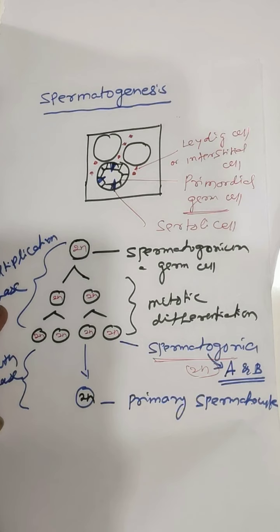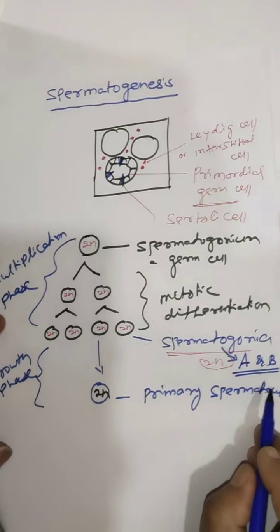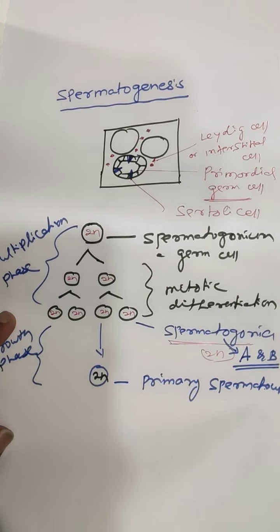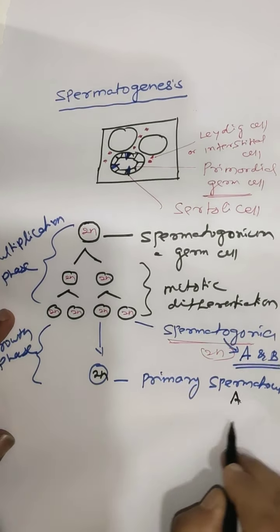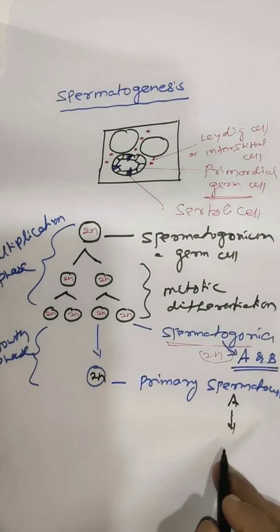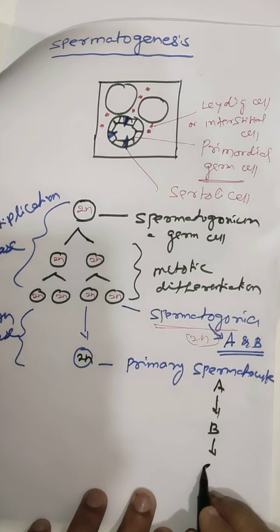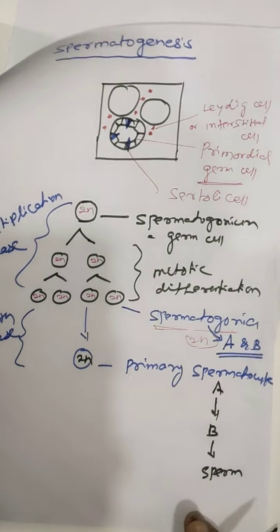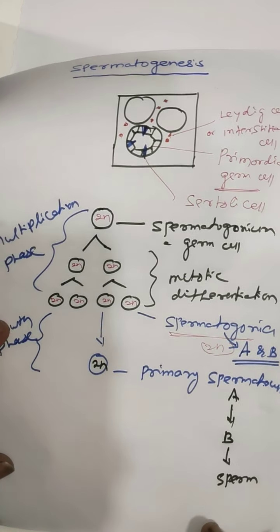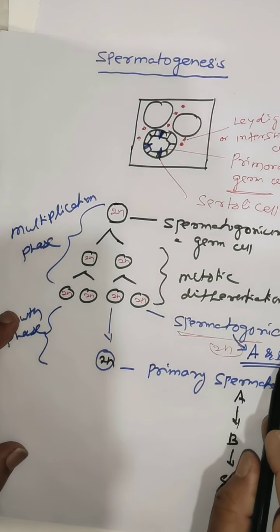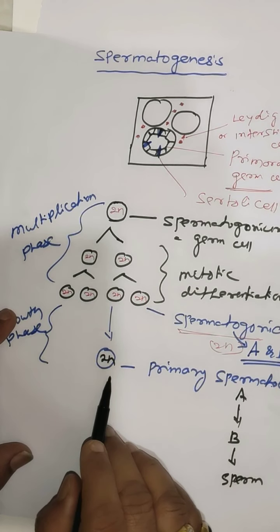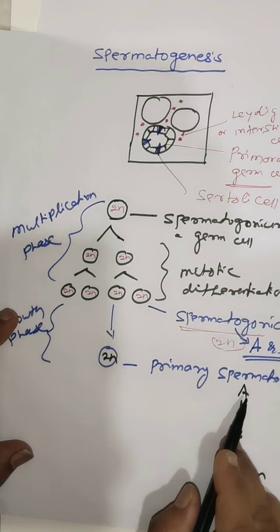The type B spermatogonia are progenitor cells which function as precursors of spermatozoa. Clear? The type B spermatogonia develop into primary spermatocytes.